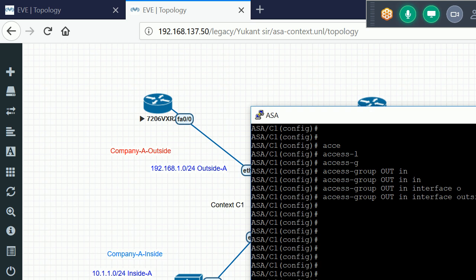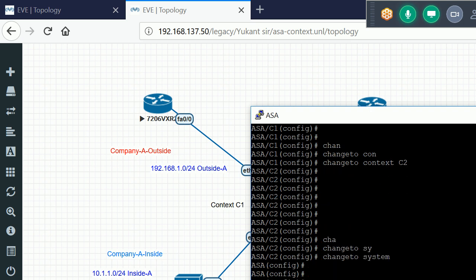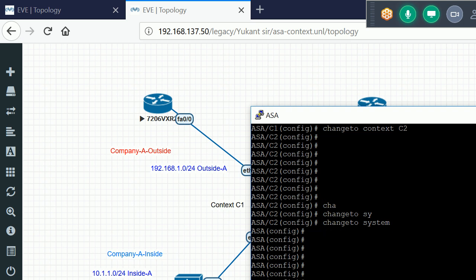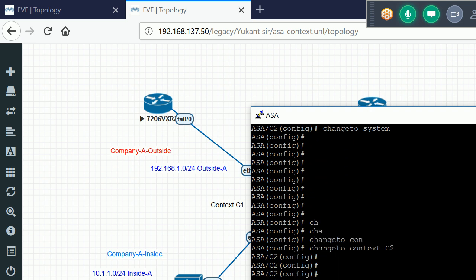I need to run this command only. Now I am in context 2. We can also do this thing, changeto system. First we go into the system context. Okay. From that system context we can run this command, changeto context C2. Now I'm in context C2.